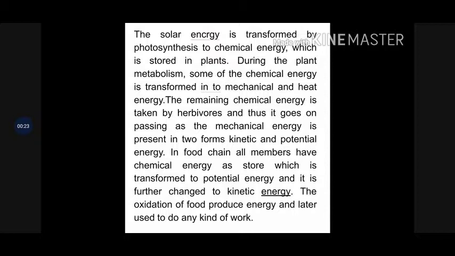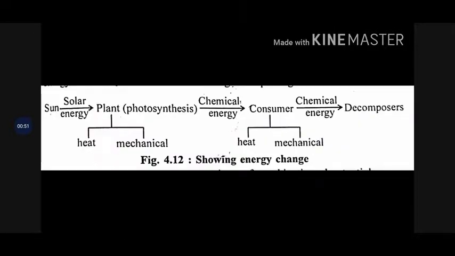The remaining chemical energy is taken by herbivores and thus it goes on passing as mechanical energy to the other trophic levels, and it is present in two forms. One is kinetic and the other one is potential energy. In food chain all members have chemical energy as a store which is transformed to potential energy, and it is further changed to the kinetic energy. The oxidation of food produces energy, later used to do any kind of work.